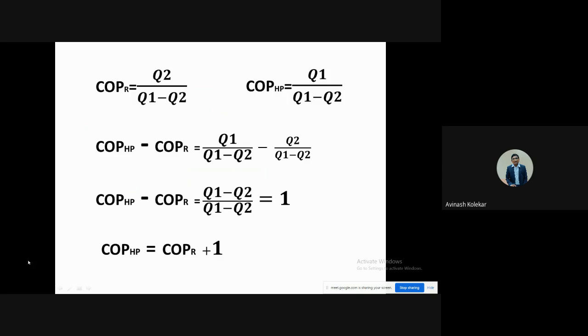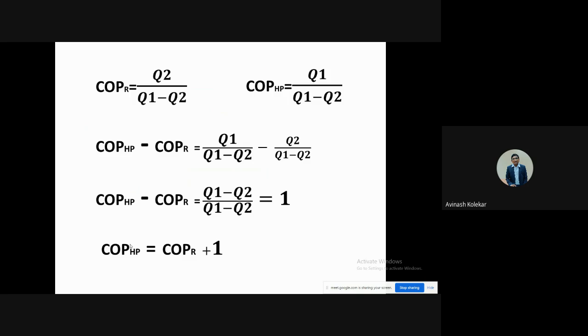So COP of heat pump is equal to COP of refrigerator plus 1 when it is working between the same temperature ranges. Remember that. The condition here is that T1 and T2 are the same for both cases.